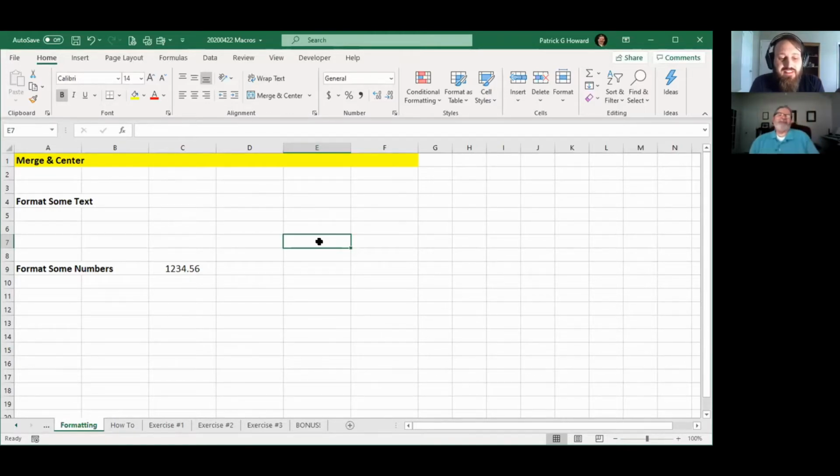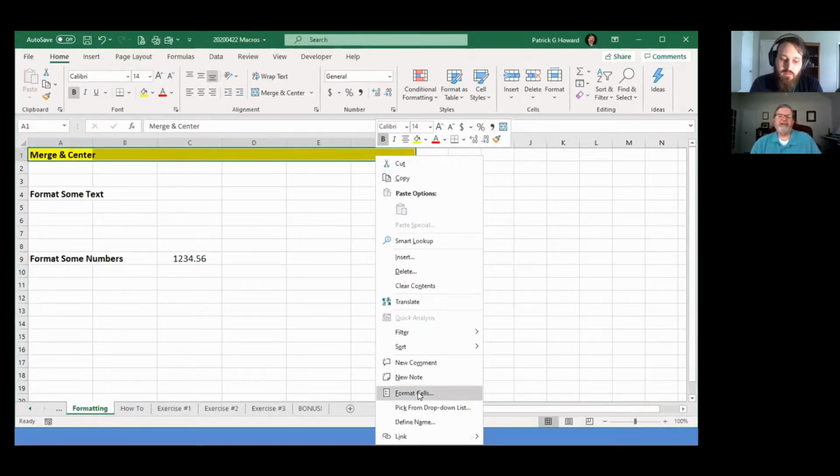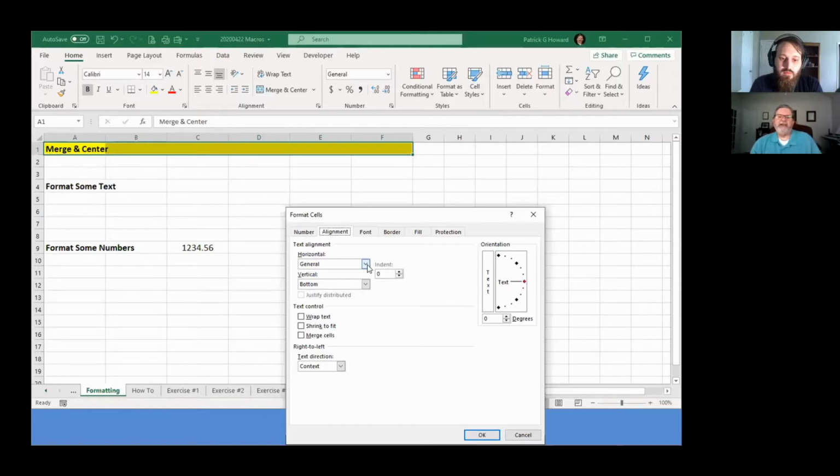Right. So I just want to show one more example before we get into how to do a macro recording, of how Microsoft has preset some macros, and that's in formatting. For instance, let's say Merge and Center. Let's say I wanted to put that in the middle of this yellow block here. Well, I could just select this whole block and right click on it, come down to Format Cells and tell it alignment, horizontal, center across selection, and merge these cells.